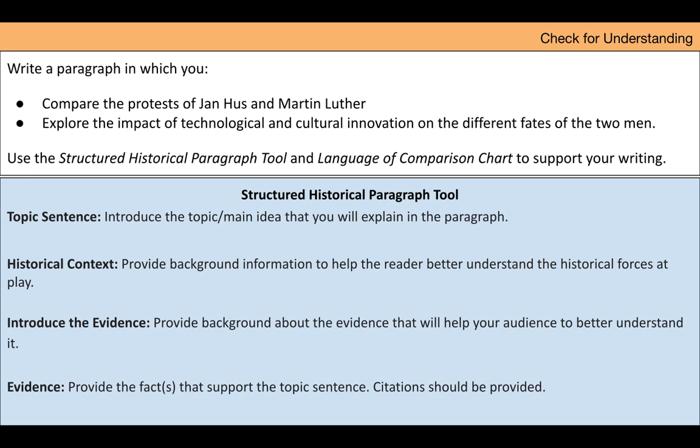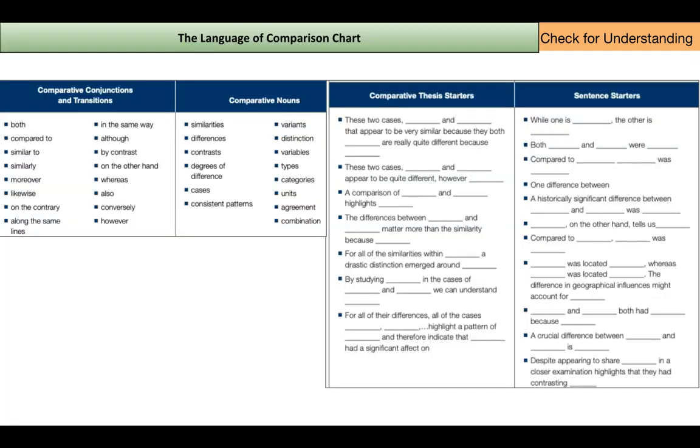You may want to think of this information as a checklist to make sure that you've successfully completed the task. Additionally, to support you with writing the paragraph, the language of comparison chart is provided for you. It has comparative conjunctions and transitions, comparative nouns, comparative thesis starters, and sentence starters.